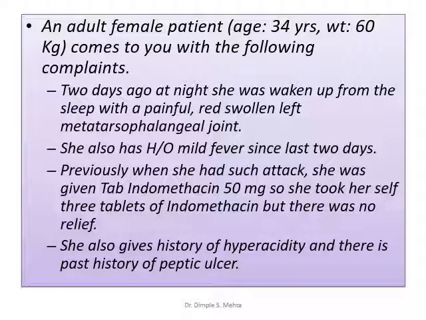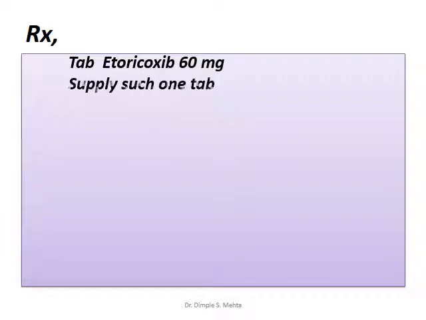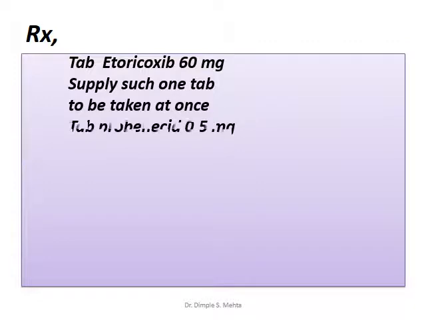She took indomethacin and she developed severe acidity. So now she has come to you saying that she cannot tolerate indomethacin. Now what to do? For such patients, if higher NSAIDs, indomethacin or piroxicam or diclofenac, are not tolerable, you have to go for selective COX inhibitors, that is COXIBs. Tablet etoricoxib 60 mg, supply such 1 tablet to be taken at once.